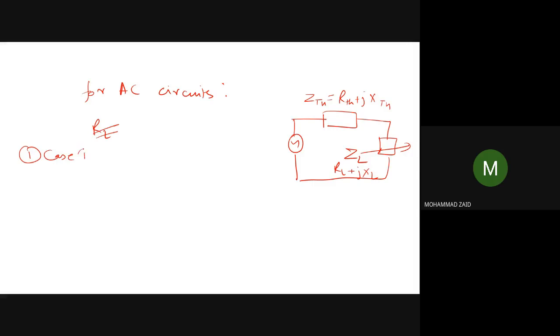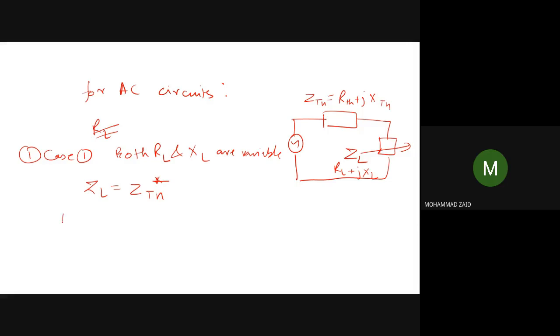Case one: both RL and XL are variable. That means you can change both RL as well as XL. In this case, the condition for maximum power transfer will be that ZL is equal to the conjugate of Z Thevenin.